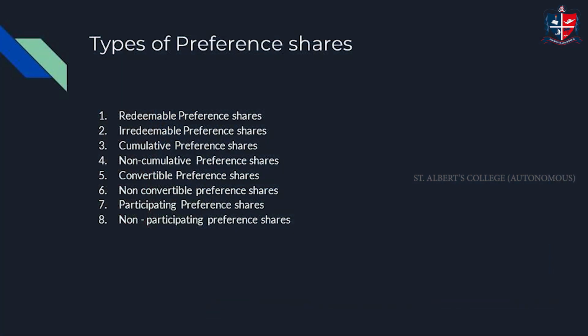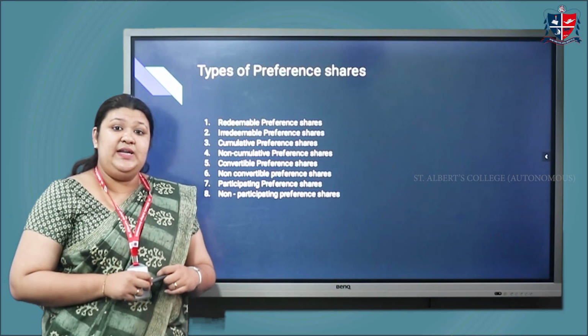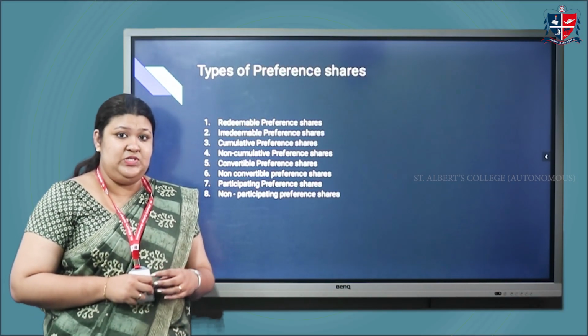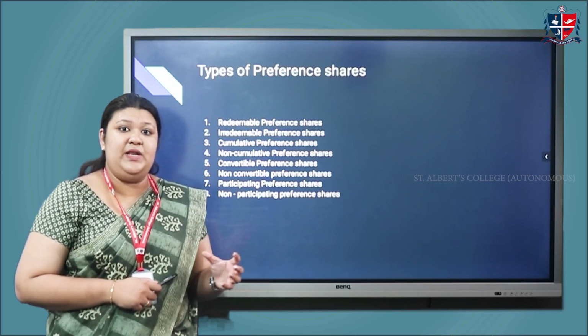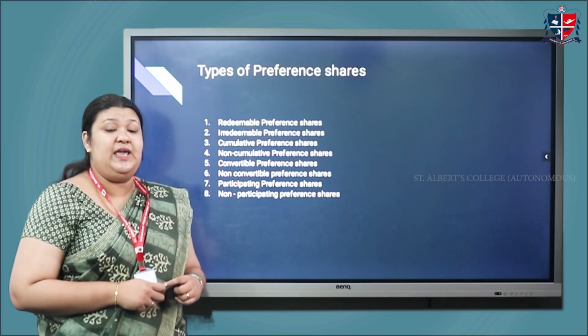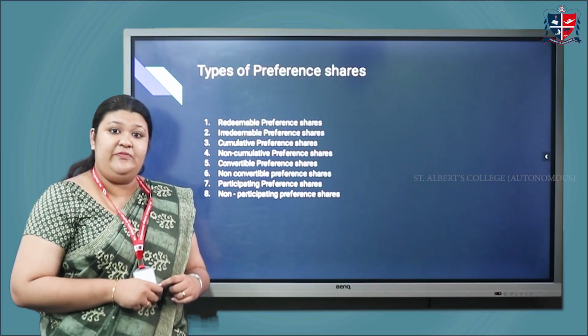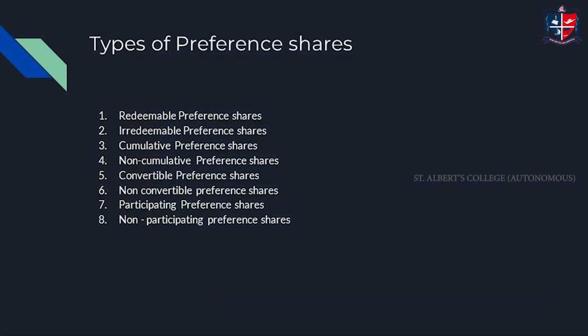Now let's see what are the different types of preference shares. The first one is redeemable preference shares. Redeemable preference shares are those preference shares which can be redeemed after a certain period of time. The maximum period of time which is allowed is 15 to 20 years. The second is irredeemable preference shares. Irredeemable preference shares are those shares which cannot be redeemed during the lifetime of the company.